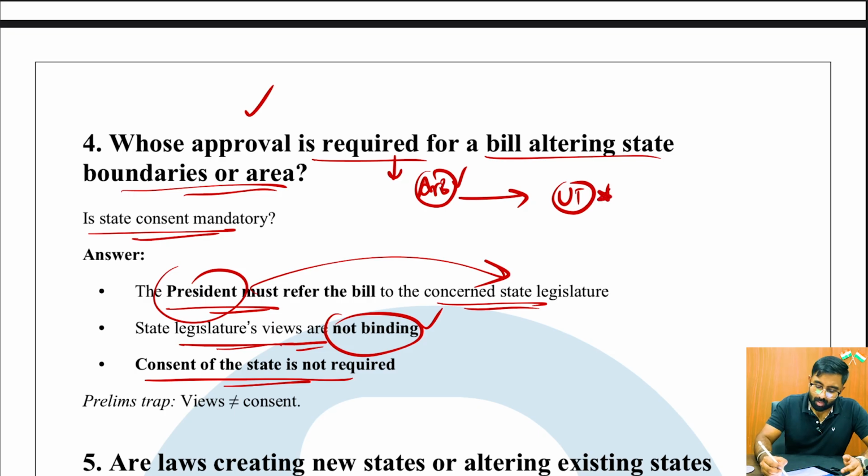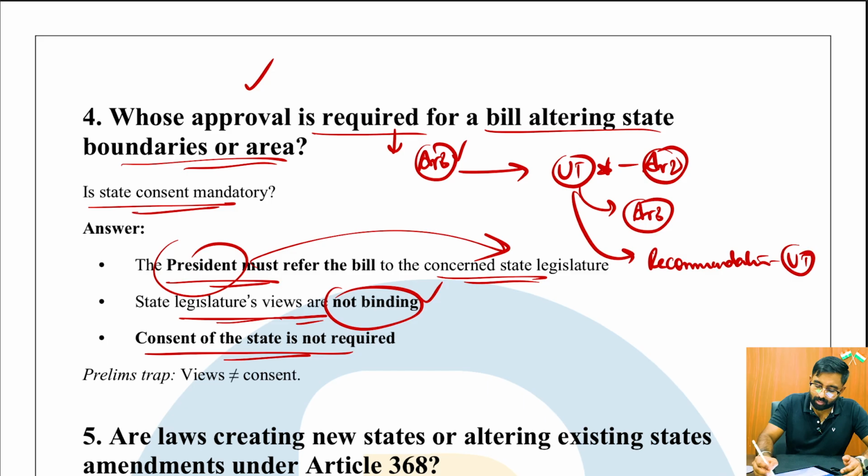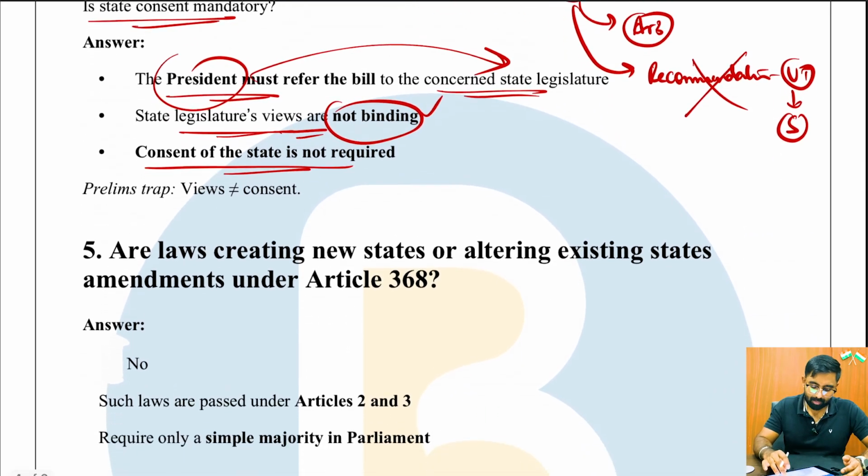But however, for the creation of a new union territory, to keep in mind, this does not fall under Article 2, but rather it is part of Article 3, and most importantly here, the recommendation of that UT or a part of that territory which is part of any state is absolutely not required, which is very important. You have to keep in mind, right?